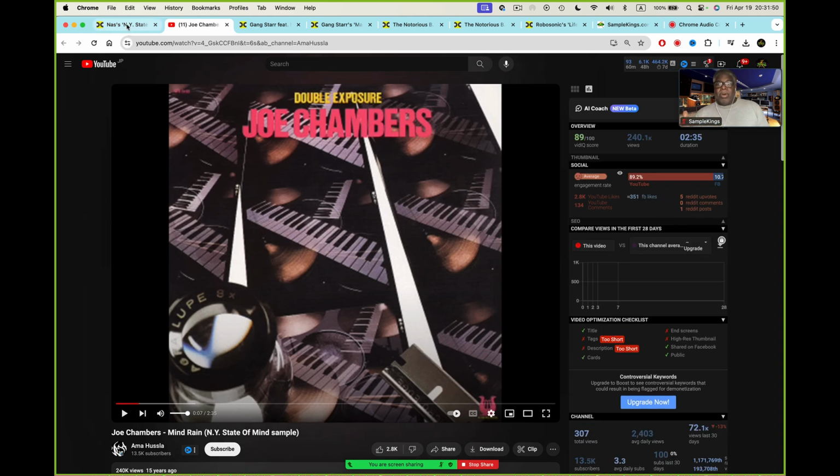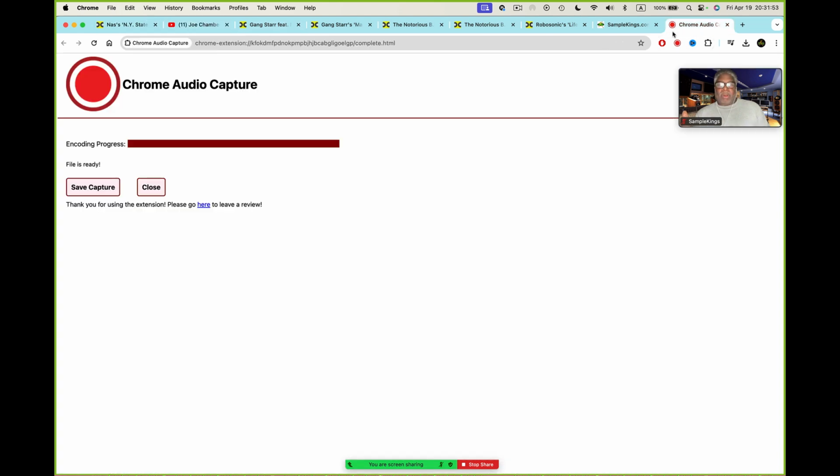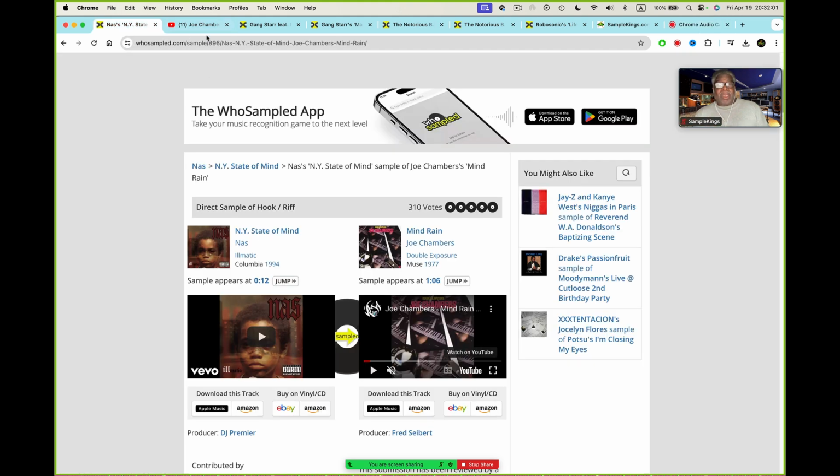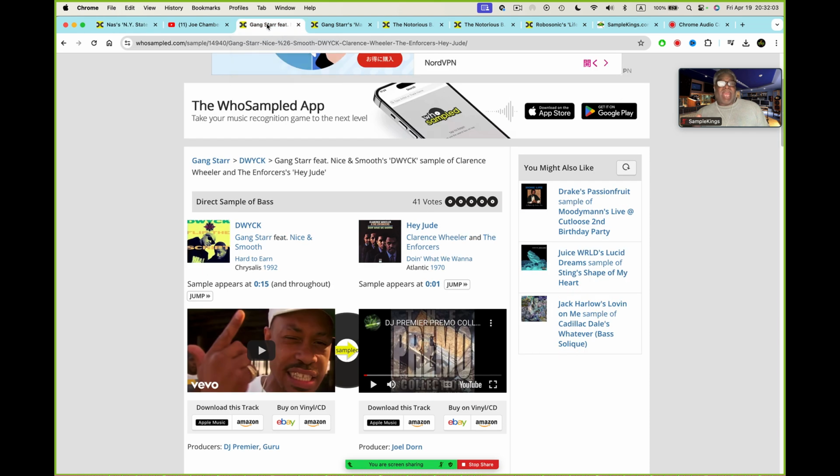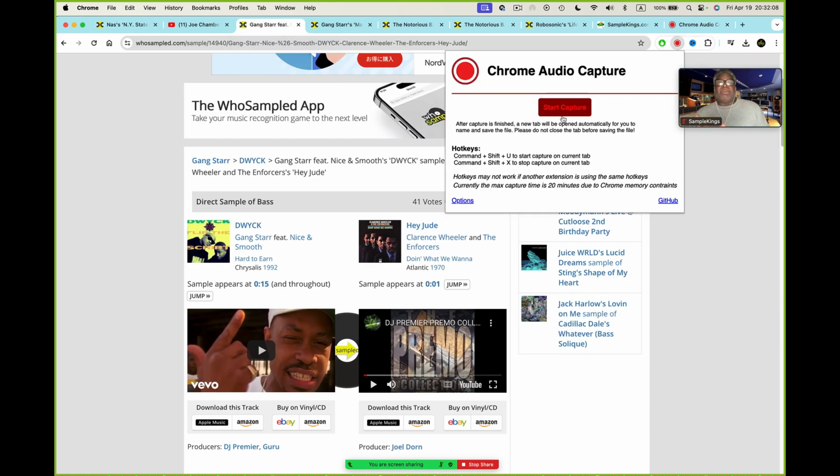Now also, when I'm doing the auto capture thing and I come to here, my auto capture gets through, I want to save it, but save it to a place where I want it to be at. And one of the most important things to realize, I can capture audio here, but I can't go to my next tab and capture unless I go to here and say, okay, I want to start capturing this tab.